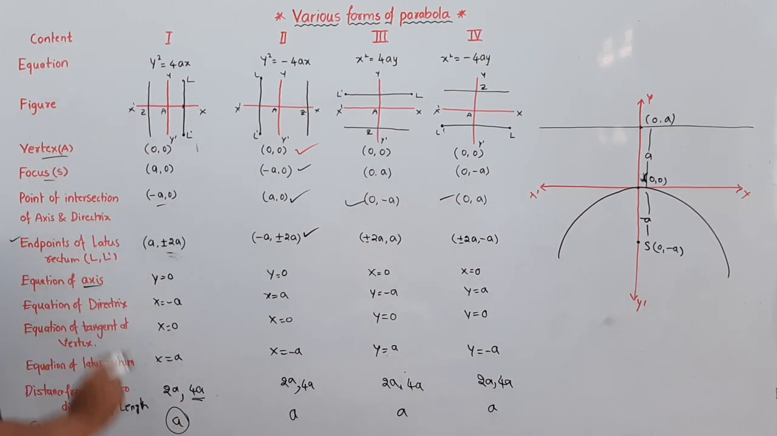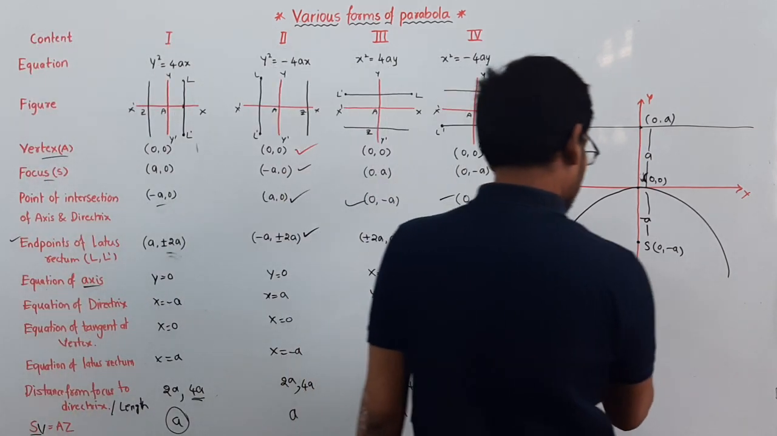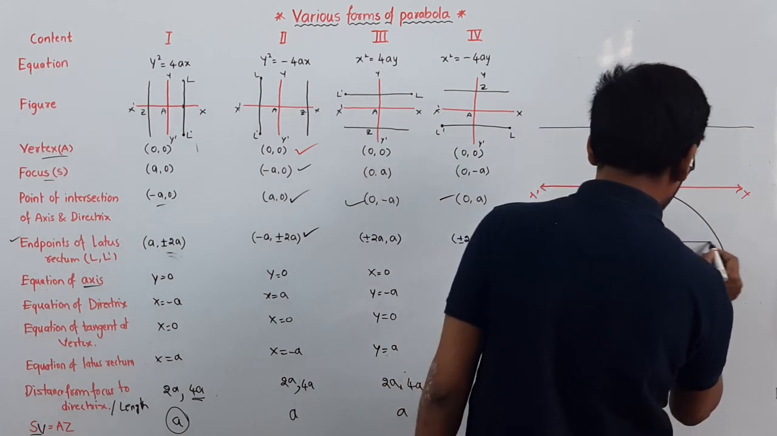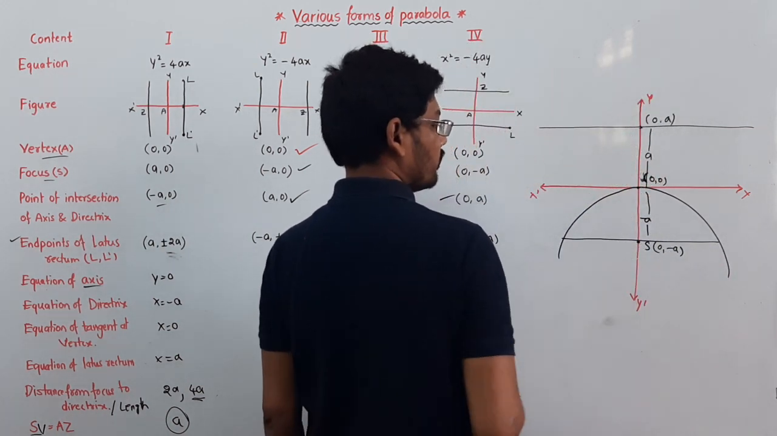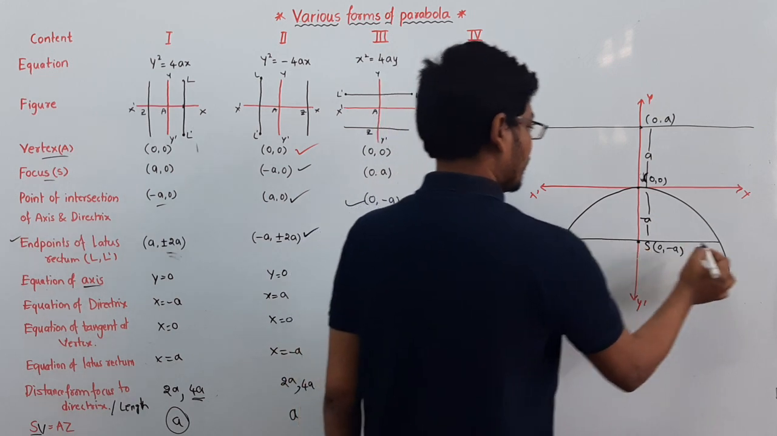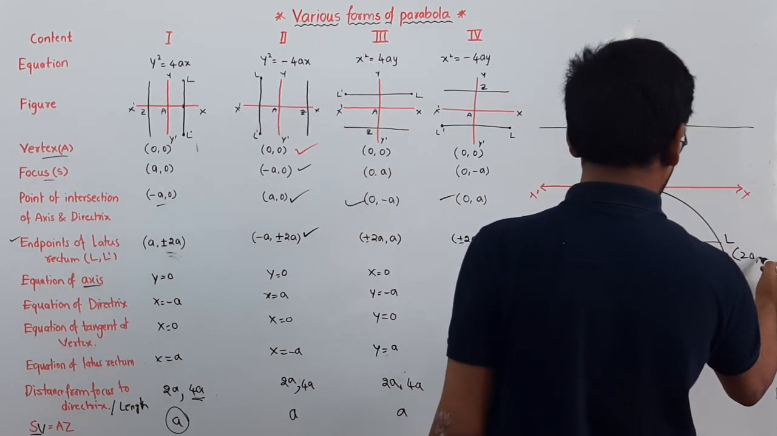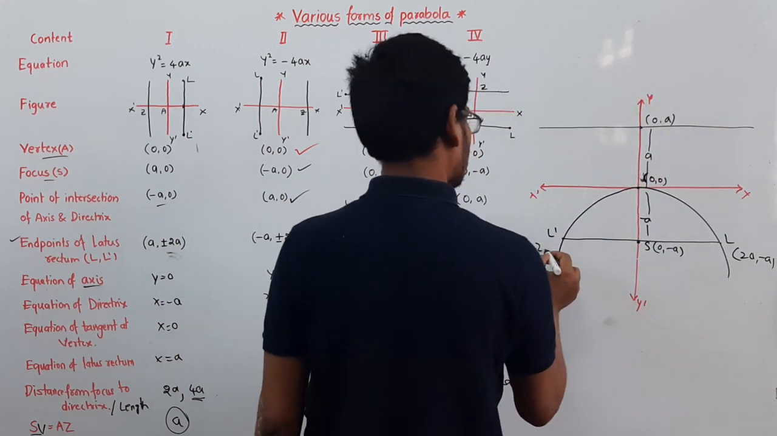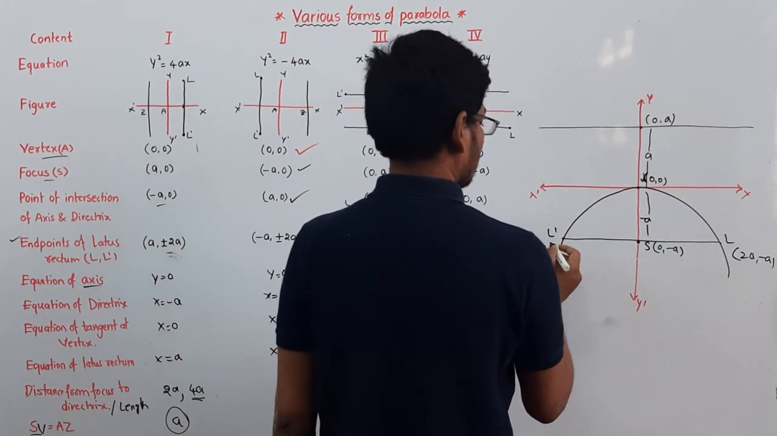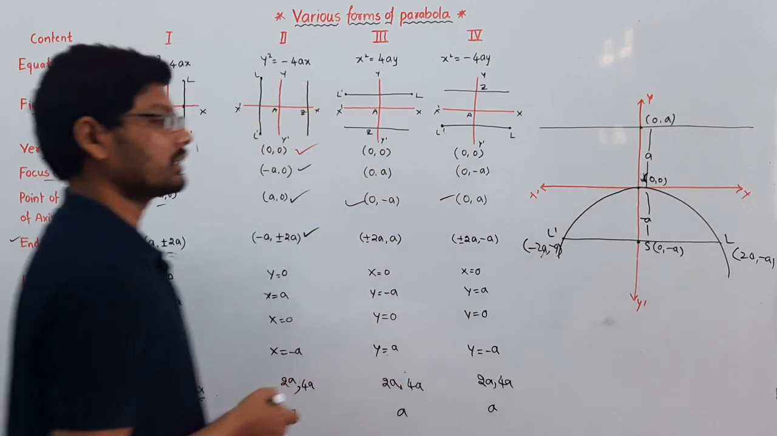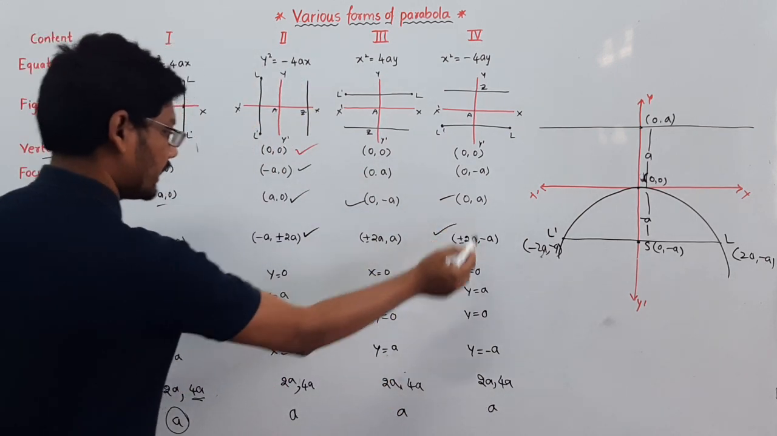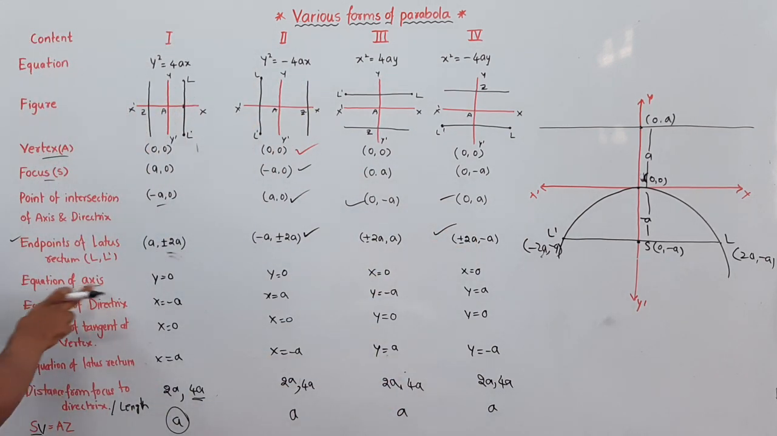Next, the end points of latus rectum. This is the latus rectum, the line which passes through the focus. This is L dash and this is L. So the end points will be 2a comma minus a and minus 2a comma minus a. These are the end points of latus rectum.